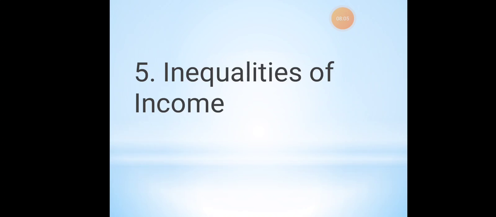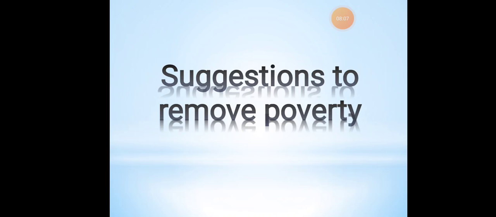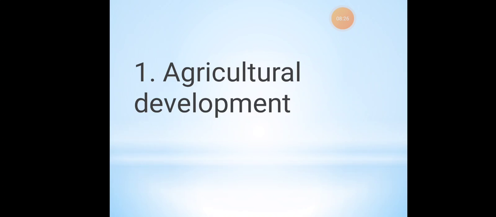So which is one of the causes for poverty. The next thing is about the suggestions to remove poverty. We saw all the causes, or all the problems which were arising in the economy. Now let's see what are the suggestions that the economy, that is the government, gives to us. So the first thing is agricultural development.